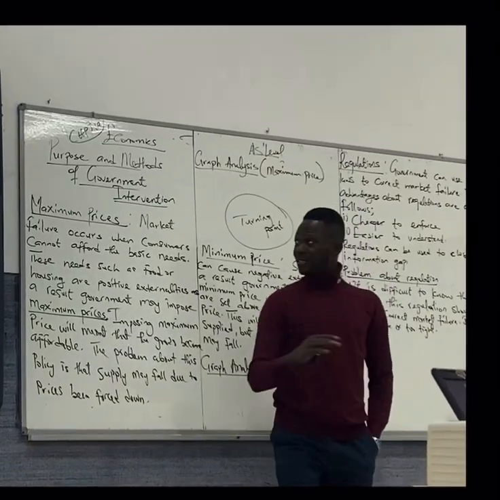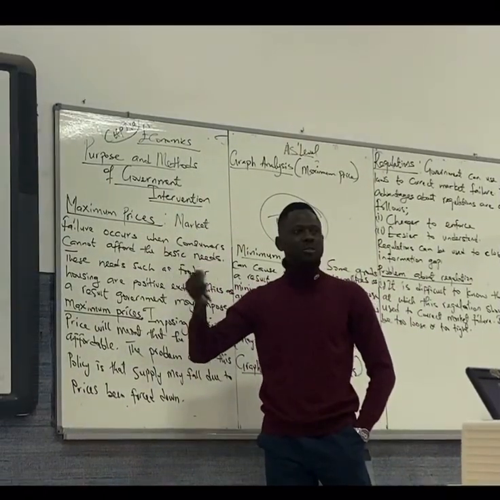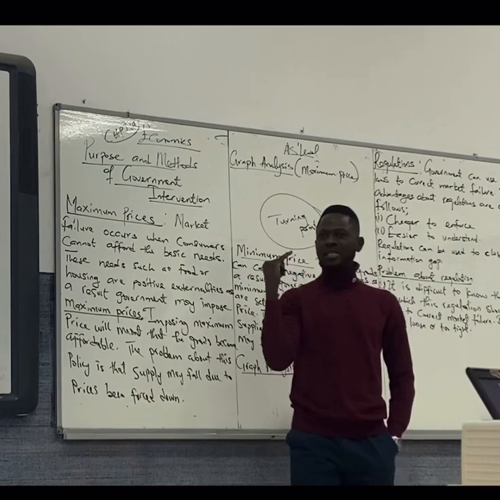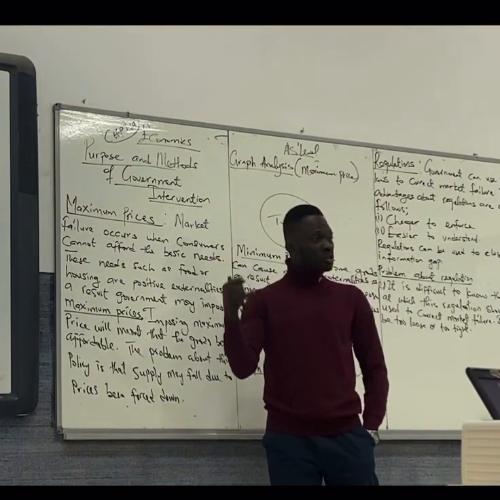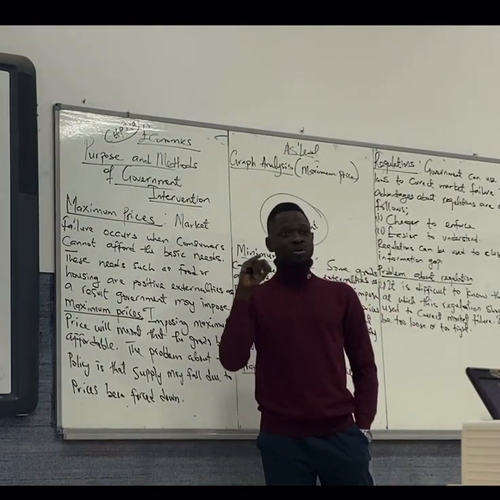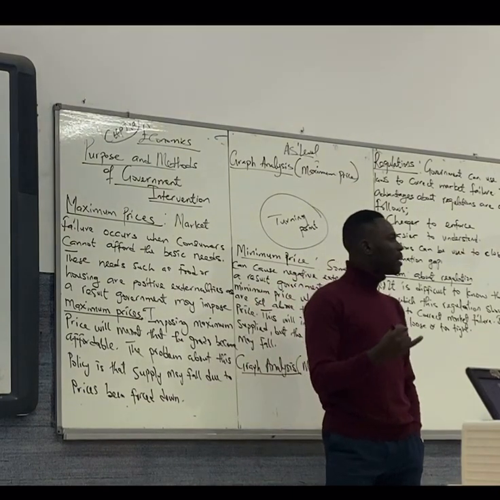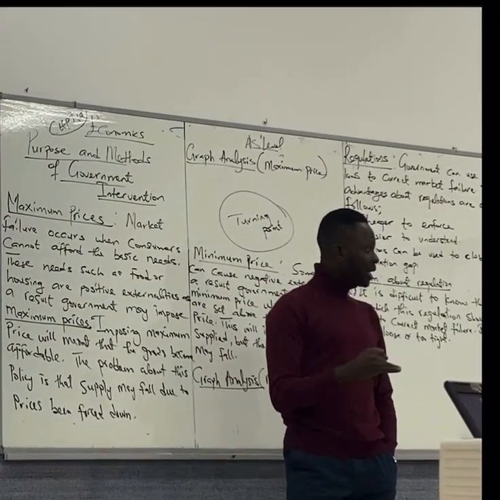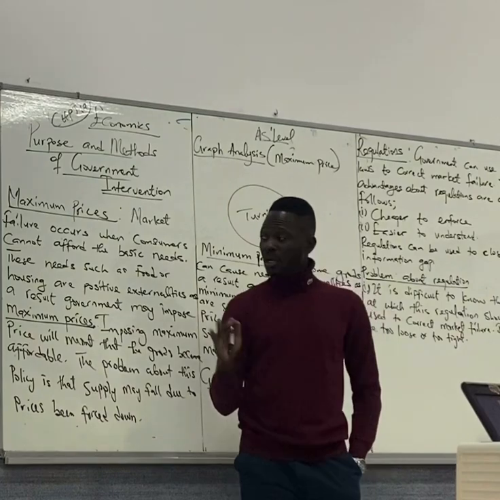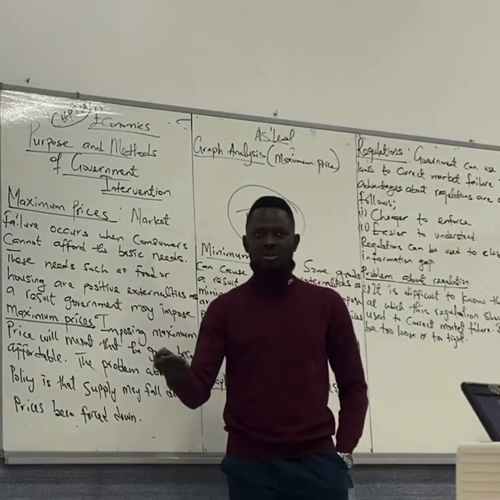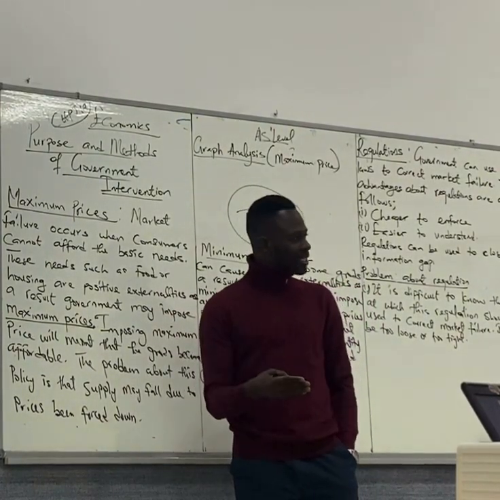Yesterday we started with purpose and methods of government intervention. We talked about indirect taxes, how government will use indirect taxes to correct market failure. We talked about the use of subsidies to correct market failure. That was yesterday. Today we need to talk about other methods government use to correct market failure.